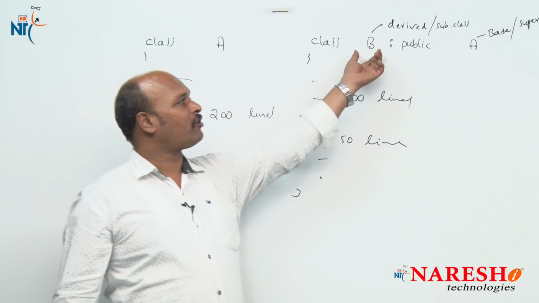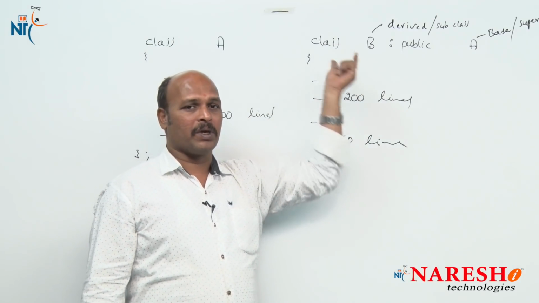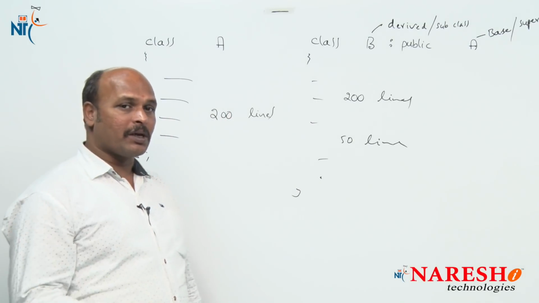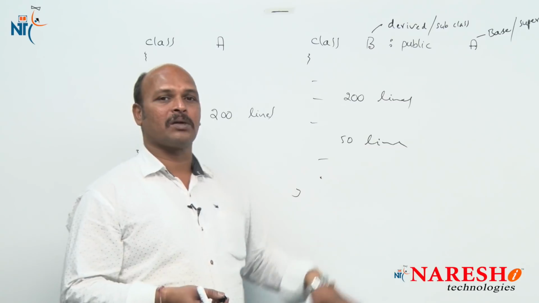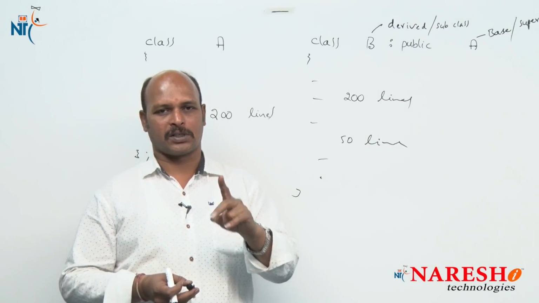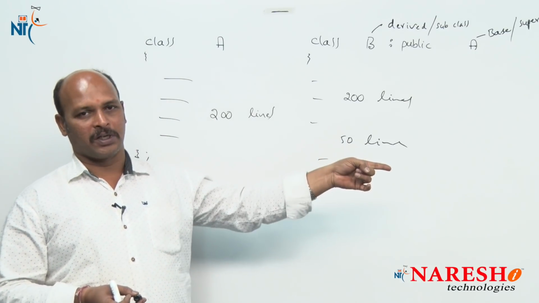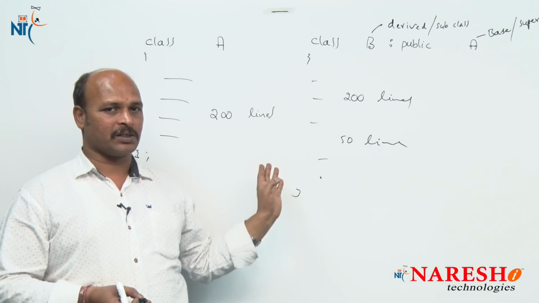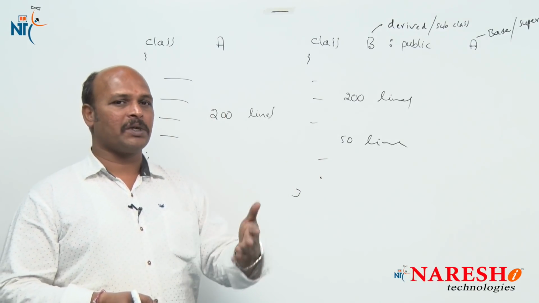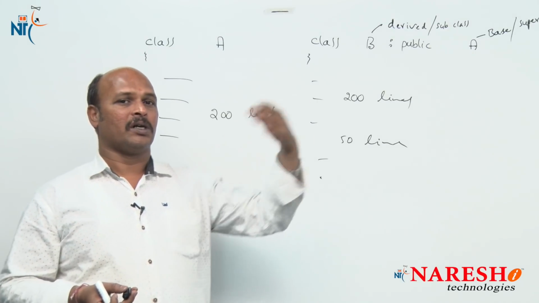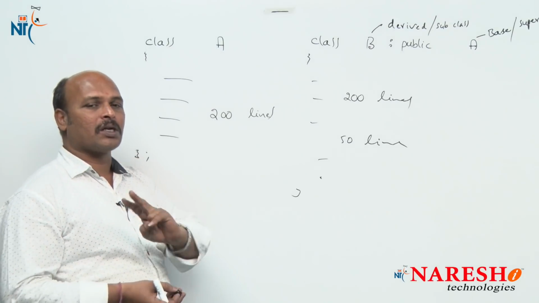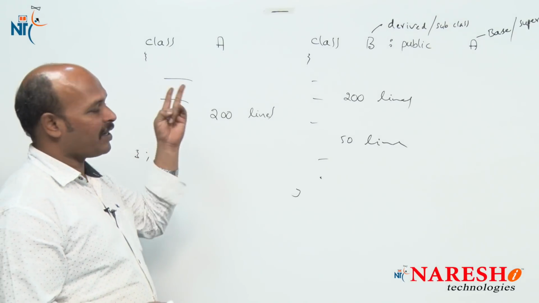That is why the derived class contains both the base class properties and its own properties, which gives the concept of extensibility. With inheritance we have two advantages. One is reusability, using old classes in creating new classes. Second is extensibility. That means we are adding new features to the existing classes, which is called the extensibility feature. These are the two advantages of inheritance.